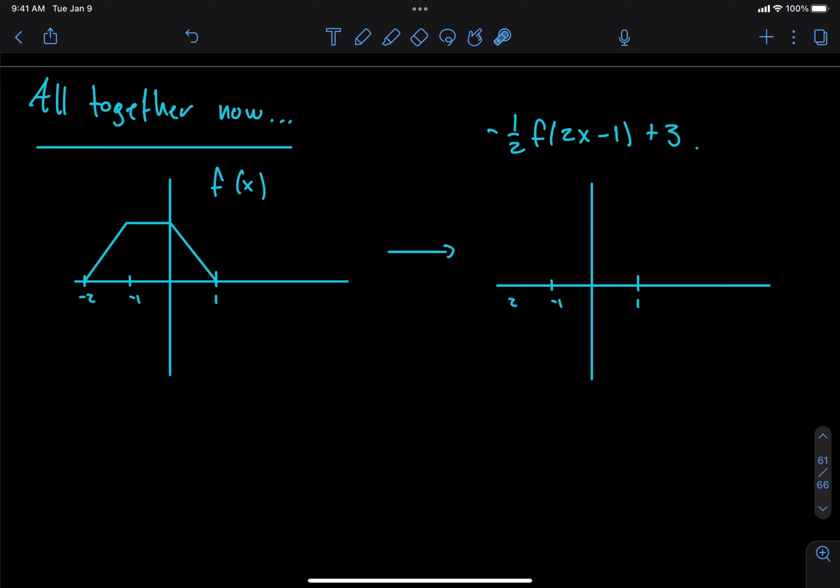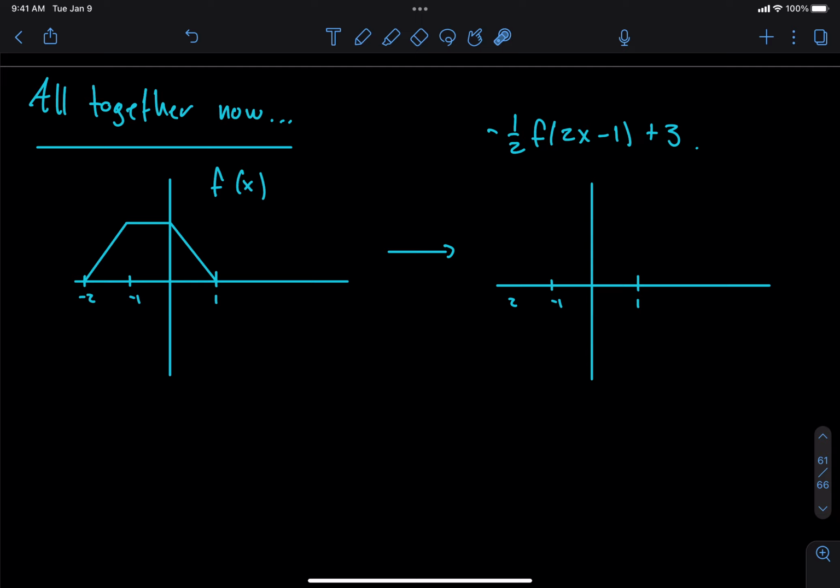So this looks scary. We've got a ton of different transformations going on here. We've got negatives, we've got multiplications by numbers, so we're stretching. We've got shifts to the right and also shifts happening in the upward direction, right?